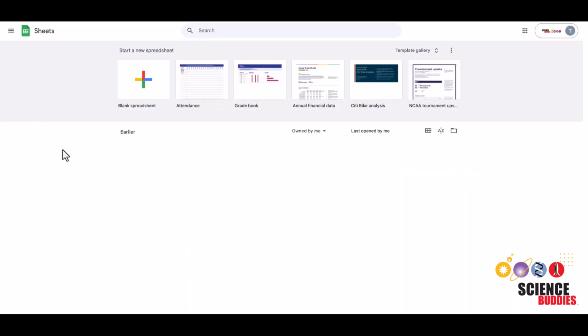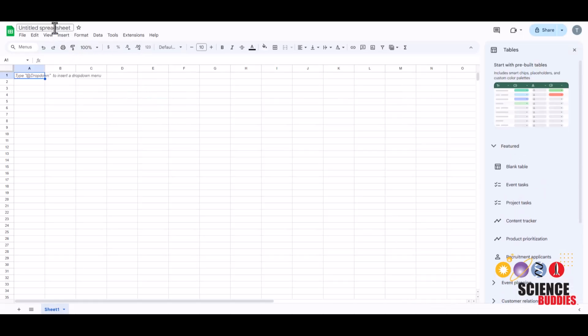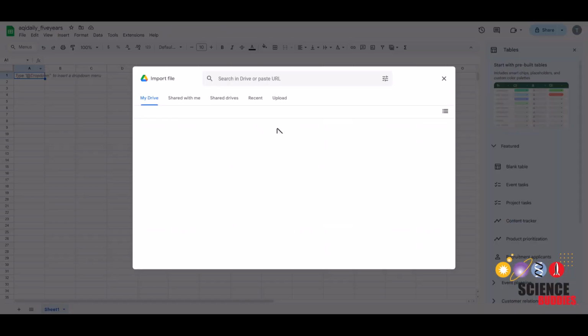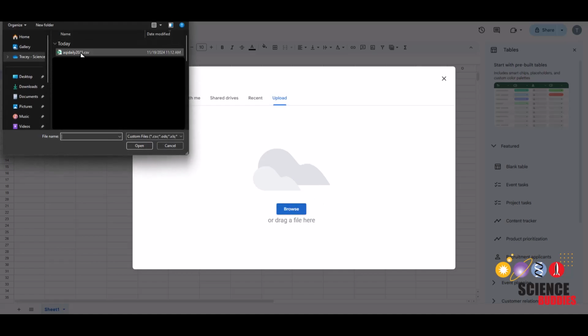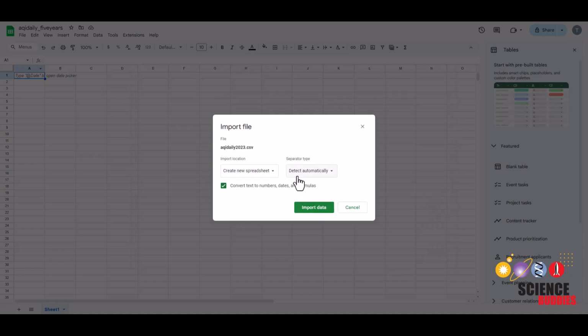Then you want to navigate to Google Sheets and then open a blank spreadsheet. And we'll name this AQI Daily for 5 years. Then you want to upload the file that you downloaded earlier. And you can do that by going to File, Import, Upload, Browse, and then select the file that you downloaded earlier. Mine is called AQI Daily 2023. And open, and then choose Insert New Sheets, and then Import Data.